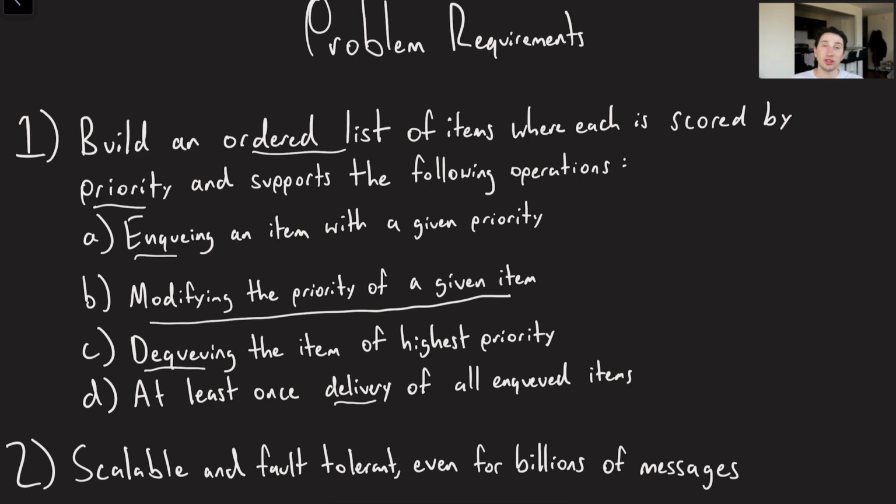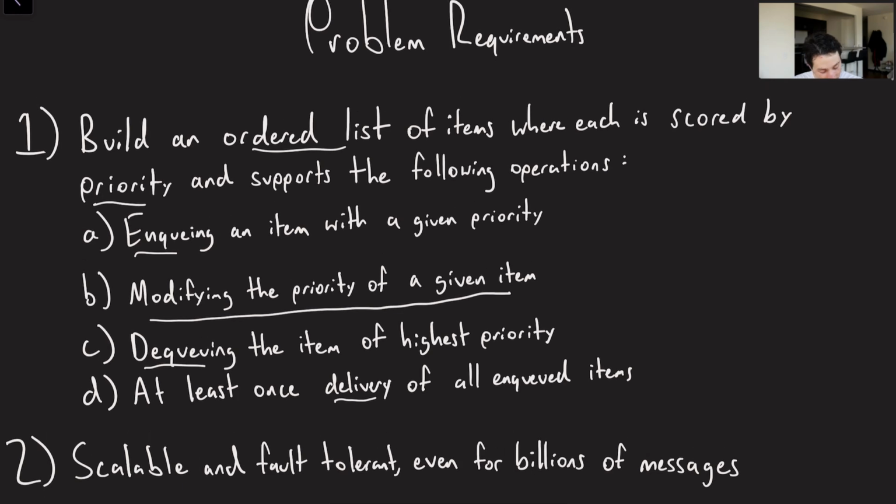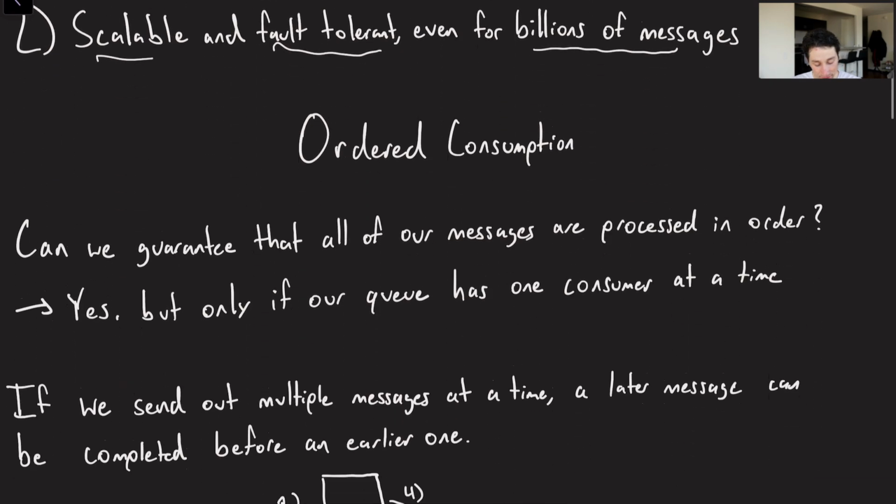Typically, the way that you would make sure that results only happen exactly once is you probably have some sort of idempotency key or some sort of idempotent function that's going to be run as a result of handling your message. But I'm not really going to talk about this too much here, as we've talked about it plenty in the past. So the last aspect of this is that we want our system to be both scalable and fault tolerant. I guess that's not really a functional requirement, but it is something that is going to be required, even if we have billions of messages.